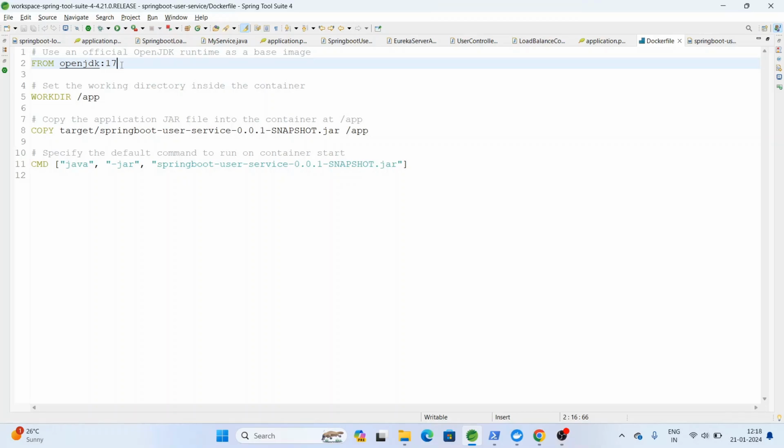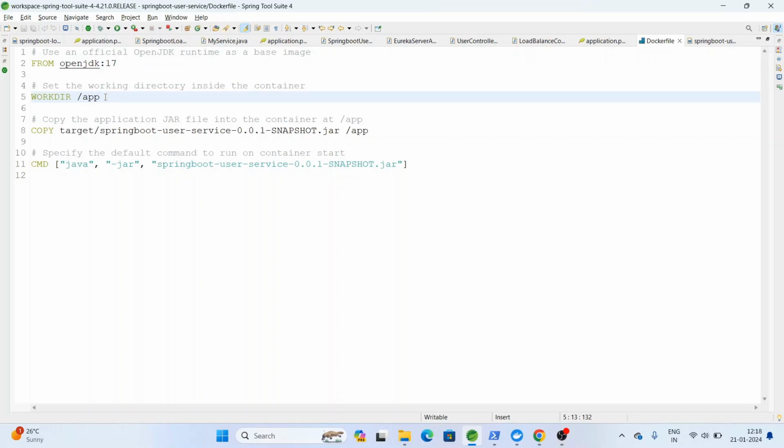For that, OpenJDK 17 is the compatible image version we have to specify. Suppose you are using JDK 8, you have to use OpenJDK 8 only, so that it will be compatible.